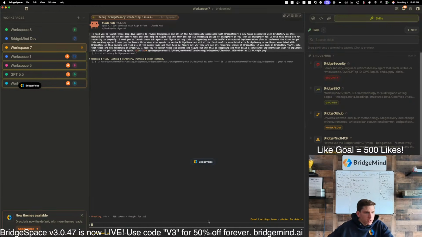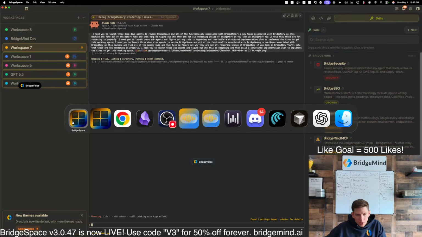How much do you spend on subscriptions to support all these workspaces running in parallel? I have 3 subscriptions. I have a GPT subscription, a pro plan, and then I have 2 Claude subscriptions, but it does fluctuate month over month.